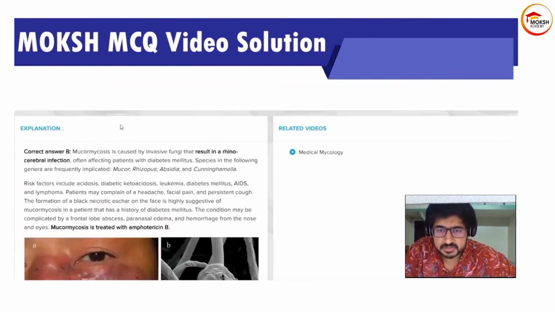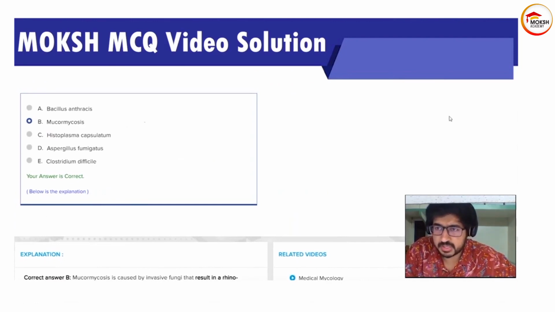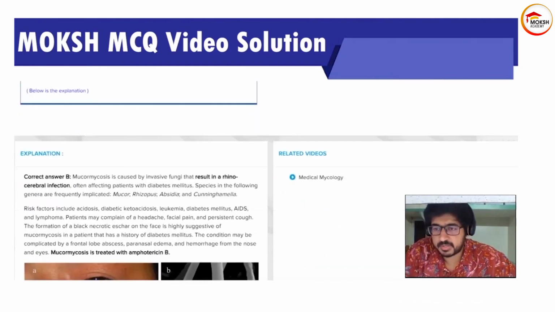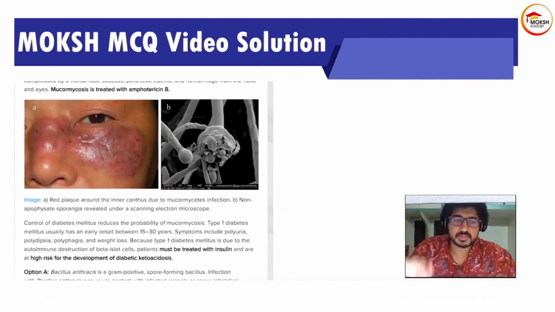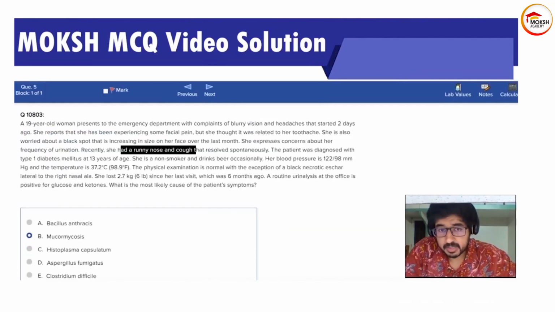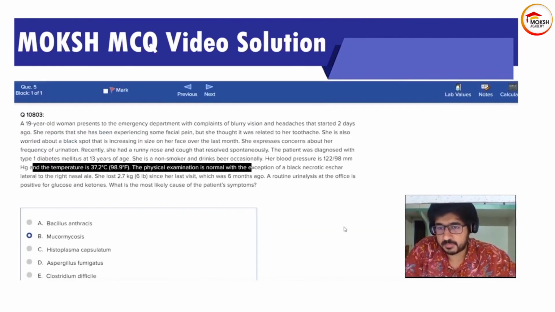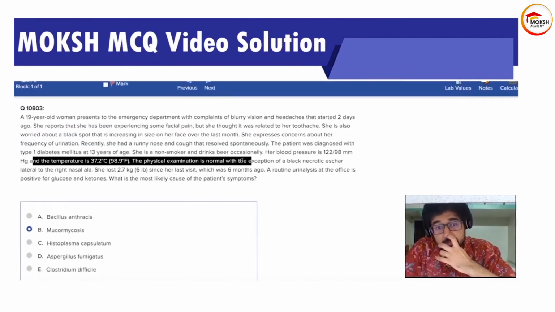And mucormycosis, drug of choice, this everyone should know. I need quick answers inside the chat box. Amphotericin, yeah, very good. Amphotericin B. All right. So the drug of choice is amphotericin B. And apart from that, you have to control the diabetes also of the patient because the patient is in diabetic ketoacidosis. All right.